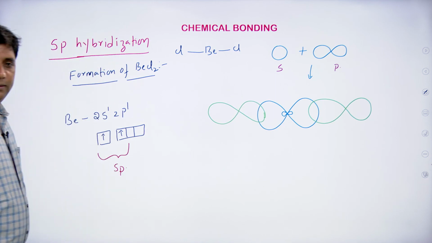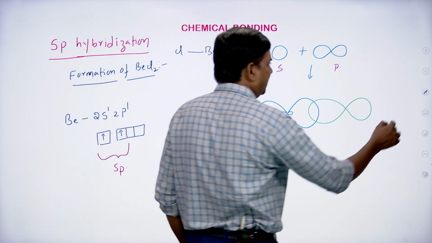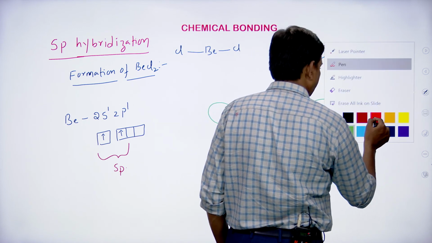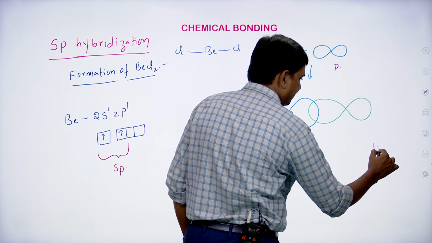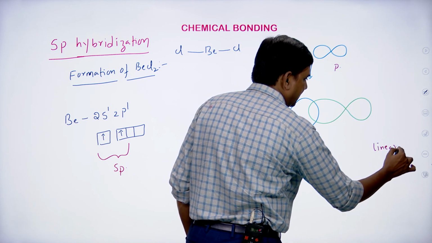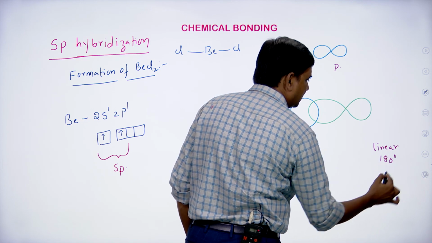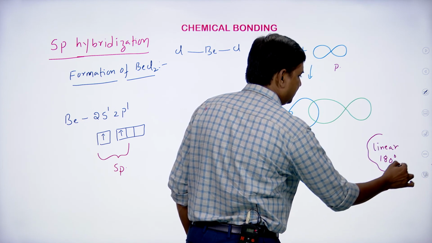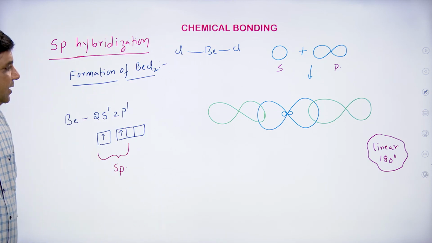Like this. So here shape of the molecule is linear and bond angle is 180 degrees.